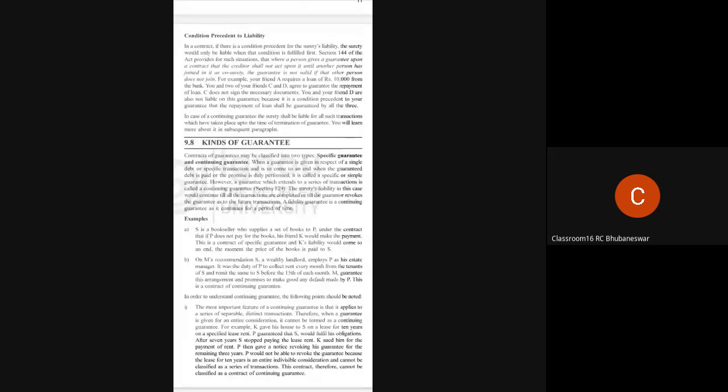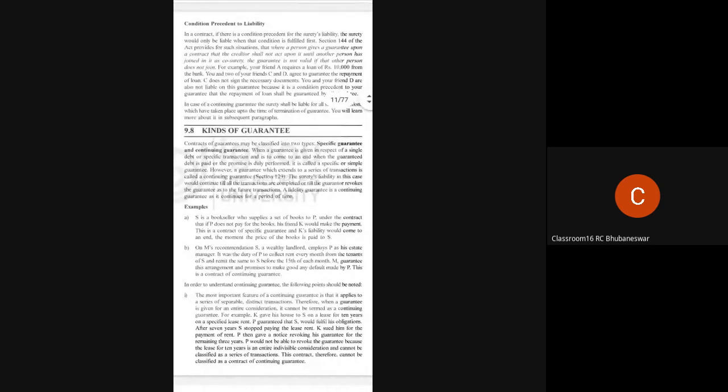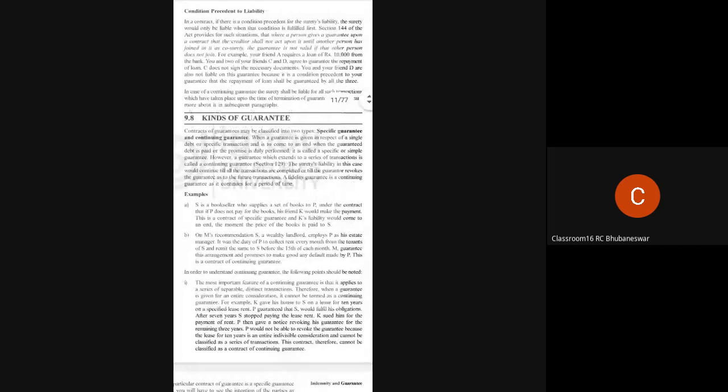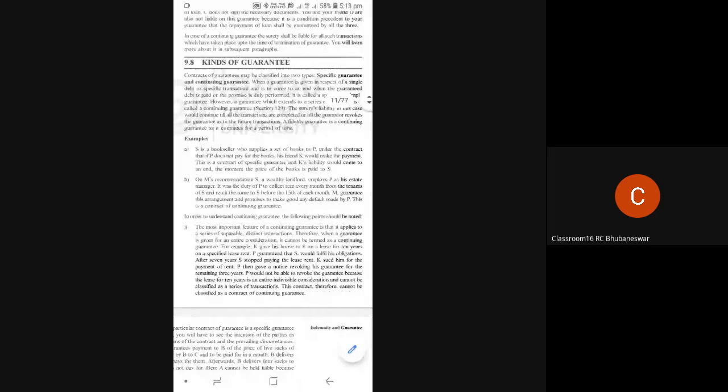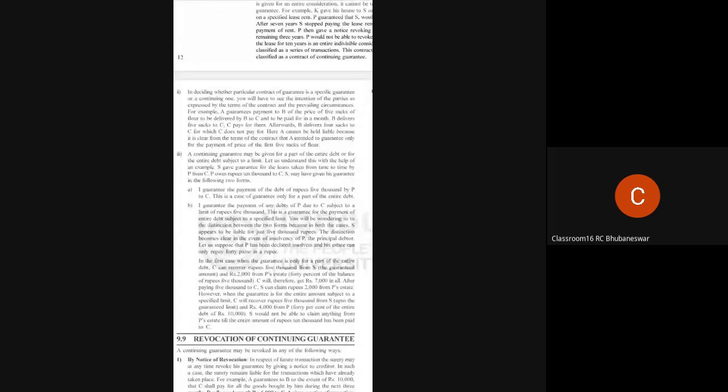In this case, the surety's liability would continue till all the transactions are completed or till the guarantor revokes the guarantee as to the future transactions. So it will be a continuous process, and the term of end is not known unless certain conditions or certain situations occur. Some examples are given, go through them. If you do not understand one example, you can go through another example also.